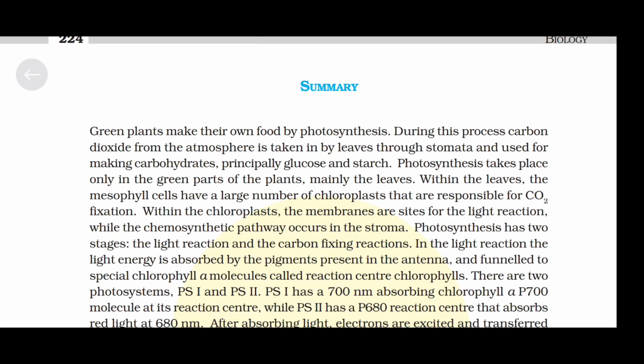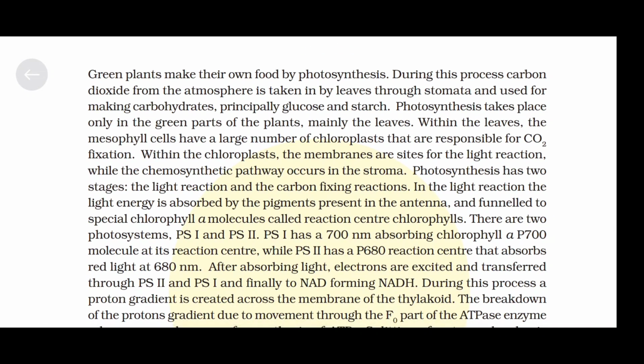Summary. Green plants make their own food by photosynthesis. During this process, carbon dioxide from the atmosphere is taken in by the leaves through stomata and used for making carbohydrates, principally glucose and starch. Photosynthesis takes place only in the green parts of the plant, mainly the leaves. Within the leaves, the mesophyll cells have a large number of chloroplasts that are responsible for carbon dioxide fixation.